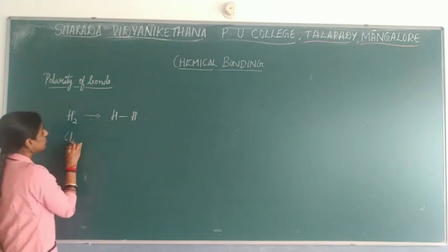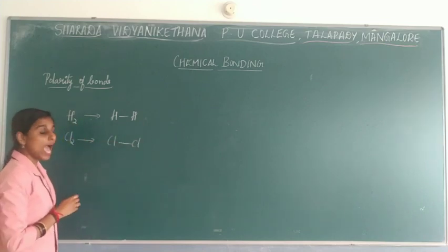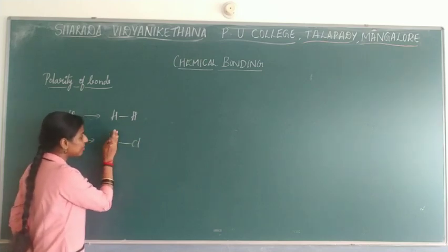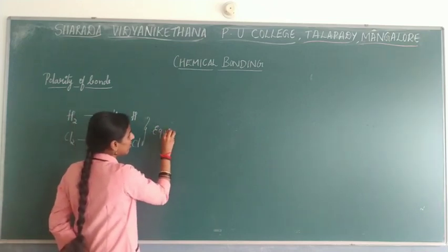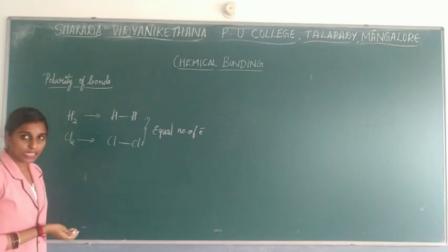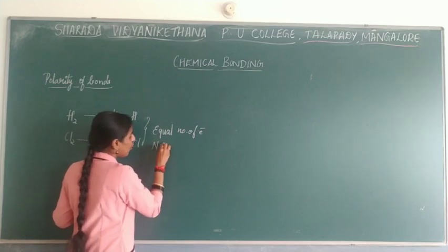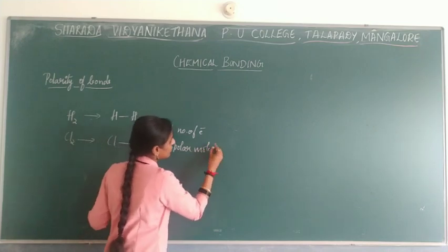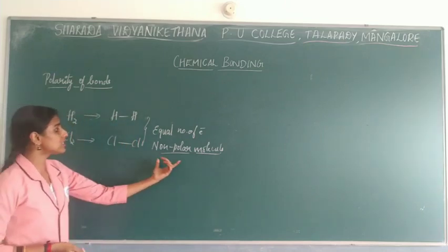Now I will consider another molecule, that is the chlorine molecule. Here also bond formation takes place with equal distribution of electrons. Whatever number of electrons is present for one Cl, the same number the other Cl will have. So we can write that an equal number of electrons is seen between these two atoms. These kinds of molecules are considered non-polar molecules, where electrons are equally distributed between the atoms.